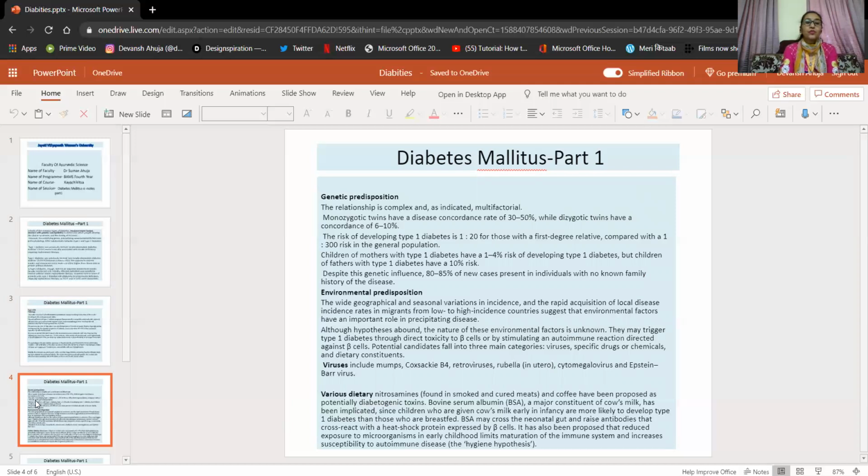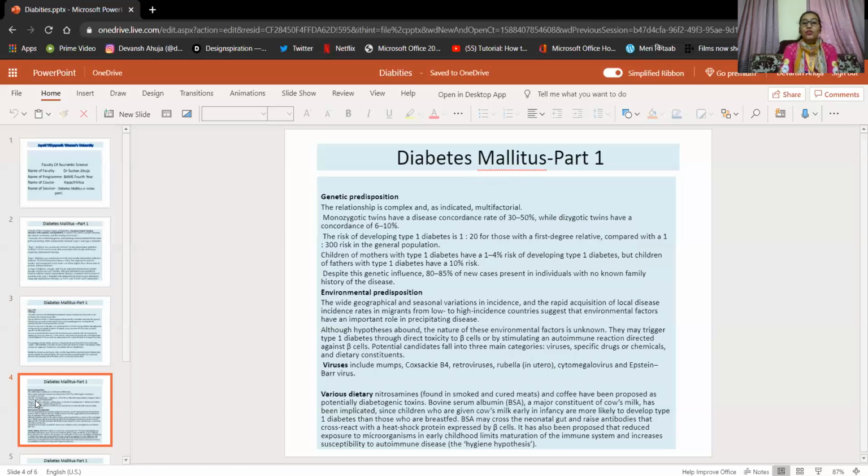no known family history. If we see the environmental predisposition, the wide geographical and seasonal variation in incidence and the rapid acquisition of local disease incidence rate in migrants from low to high incidence countries suggests that environmental factors have an important role in precipitating disease. Although the nature of these environmental factors is unknown, they may trigger type 1 diabetes through direct toxicity to the beta cells or by stimulating an autoimmune reaction directed against beta cells.